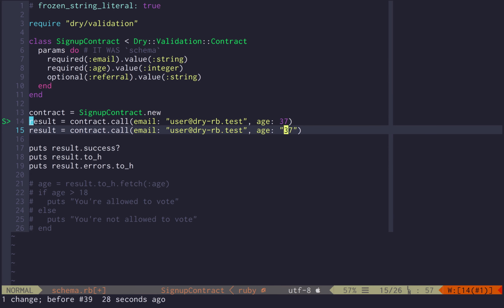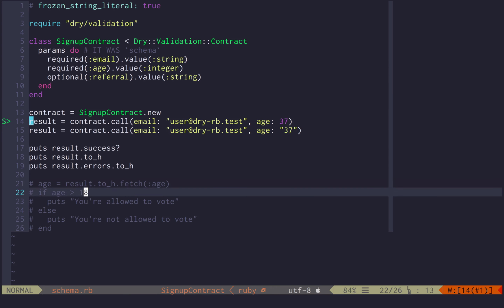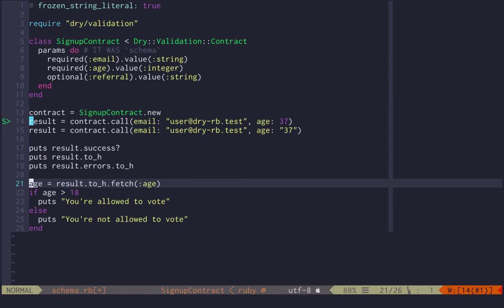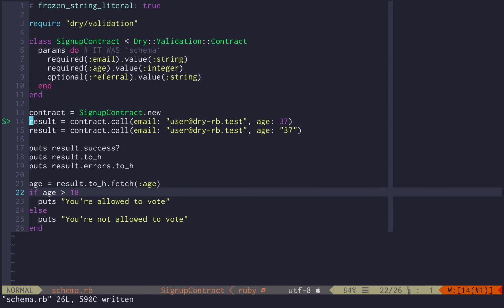So if we get back here, I want to show you one last thing, which is once I know that the result is successful, then I can be 100% sure that the age that I get from the dry validation result is 100% an integer, so I can do integer operations on top of it, right?